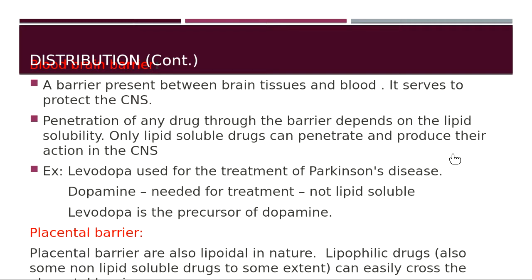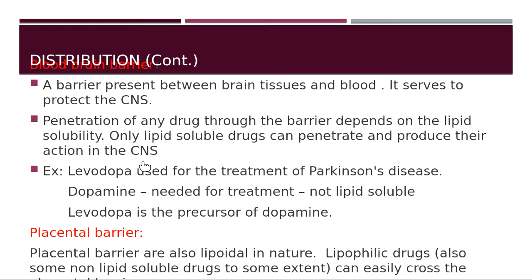So any drug which is soluble in lipids, that drug can only enter the CNS. So only lipid soluble drugs can penetrate the blood-brain barrier and produce their action on the CNS.